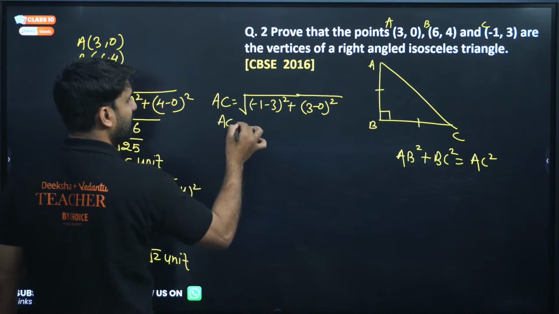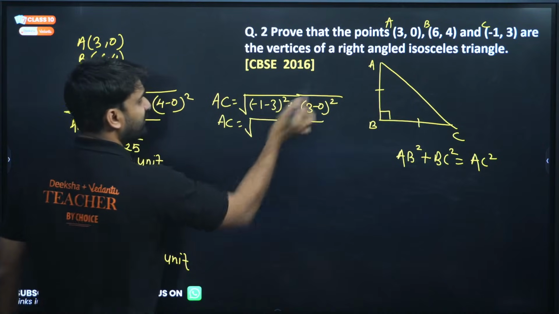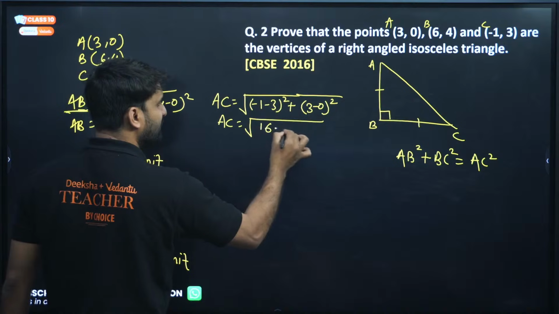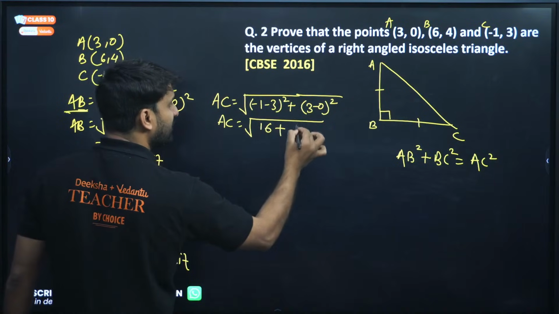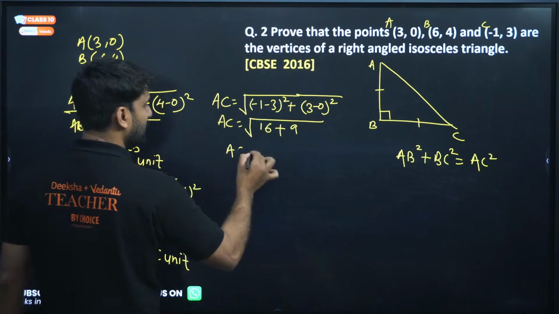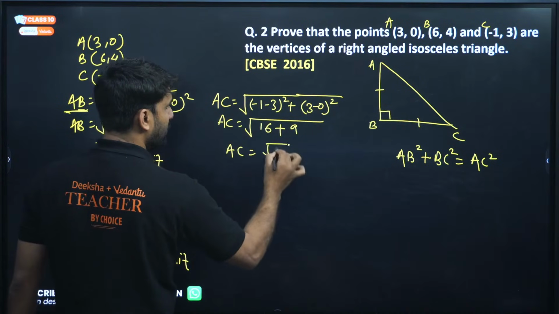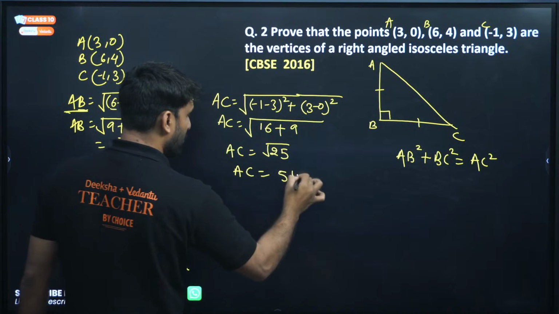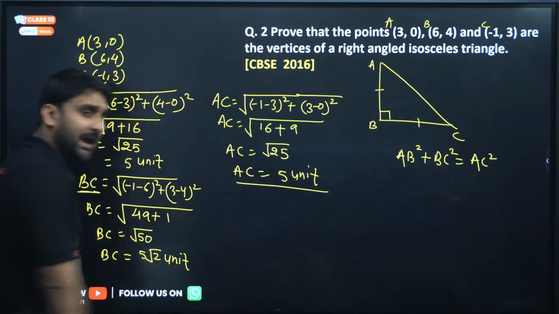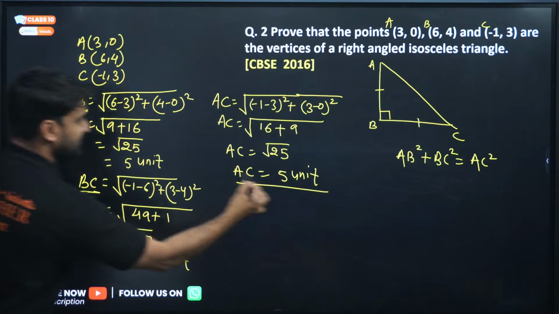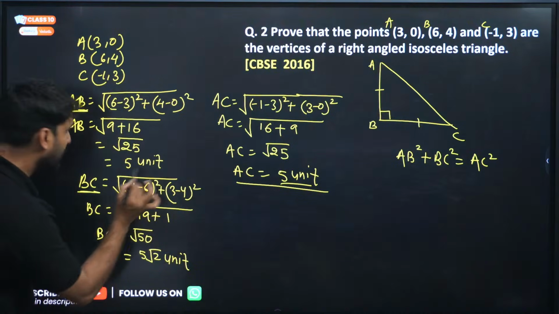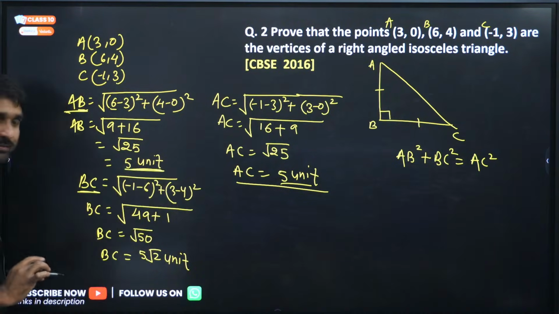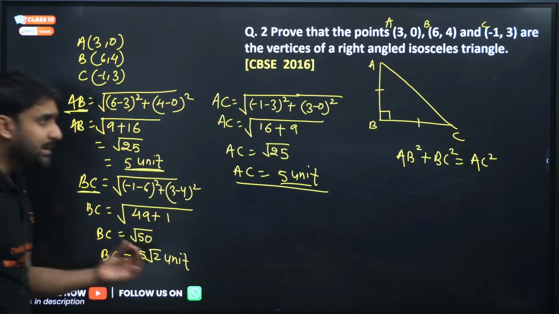So AC is minus 4 square, which is 16, plus 3 minus 0 is 3, 3 square is 9. So AC will be under root 25, which is 5 unit. It looks like two sides are equal: AC is 5 unit, AB is also 5 unit, and BC is 5 root 2.